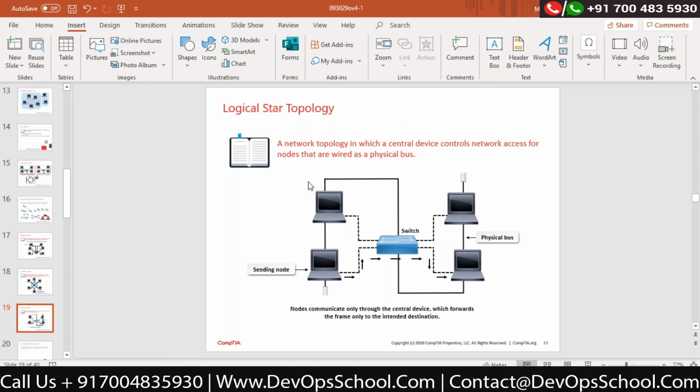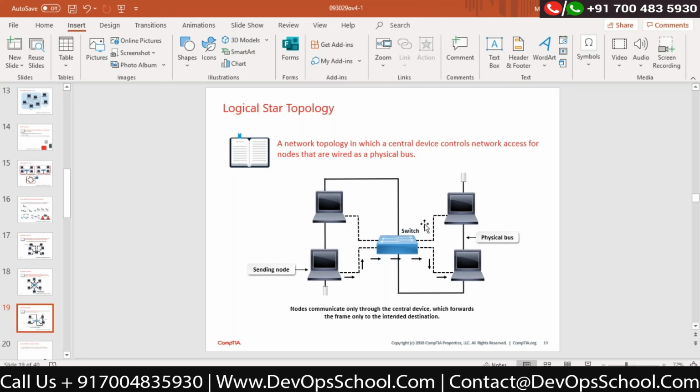So the switch will read the MAC address and match it in its MAC address table. If it finds that this MAC address is connected to port number 1, it will send the data to only that port. So this is called the unicasting method, one to one.